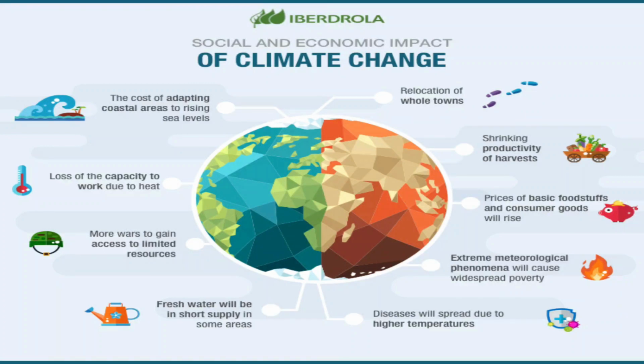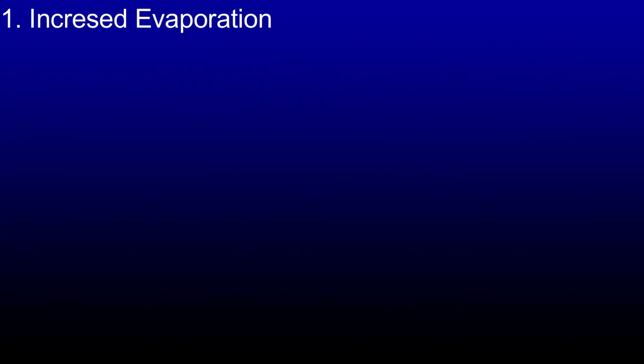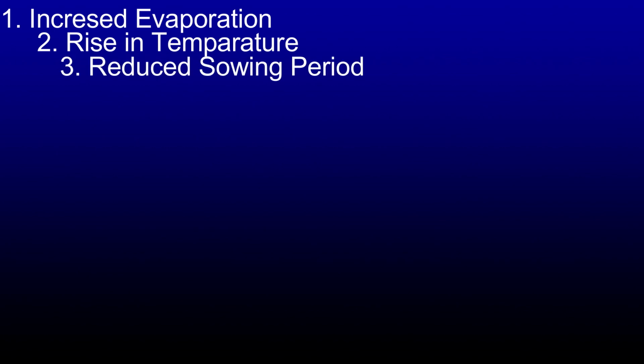Number 2, the effect of changed climate. Sinha in 1990 and Dahiwal and co-workers in 1996 predicted the effects of global warming on agro-ecosystems. So how will these effects appear? We'll see them one by one. Number 1, evaporation will increase. Number 2, temperature of soil and water will rise. Number 3, growing period will be reduced.